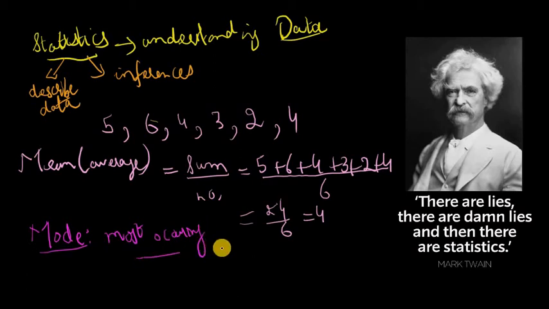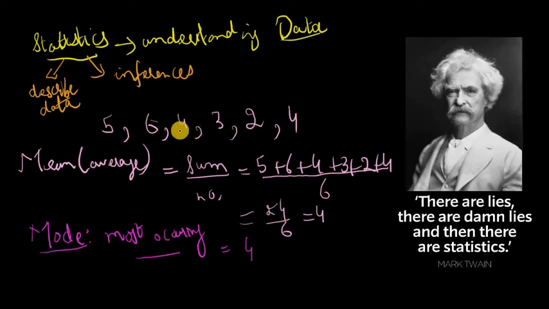So which value here occurs the most number of times? So that would be 4, because you have 2 plants with the height of 4, and so the mode would be 4. And you might be wondering what happens if none of the values get repeated. So in that case, you would have no mode.